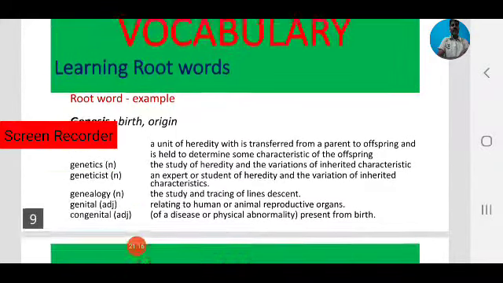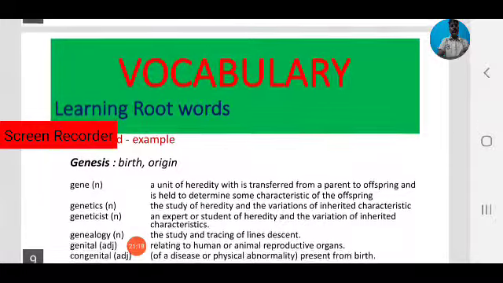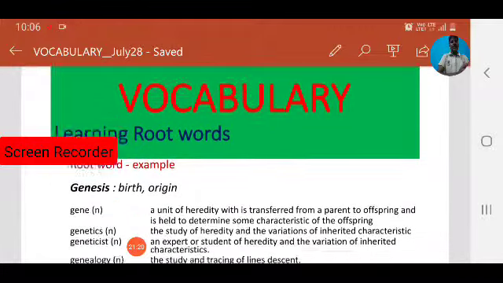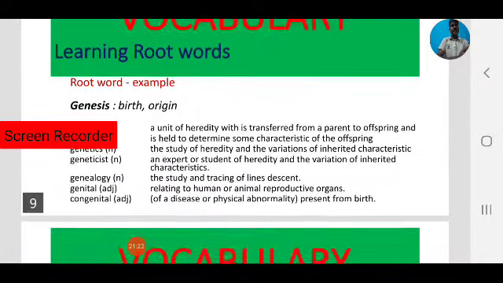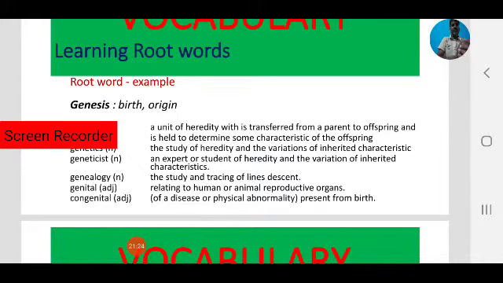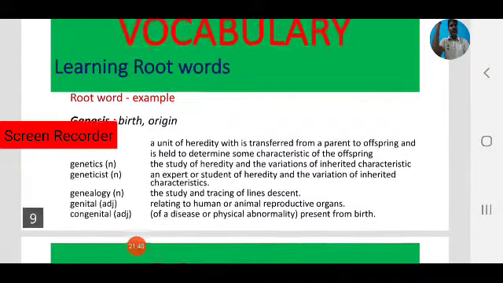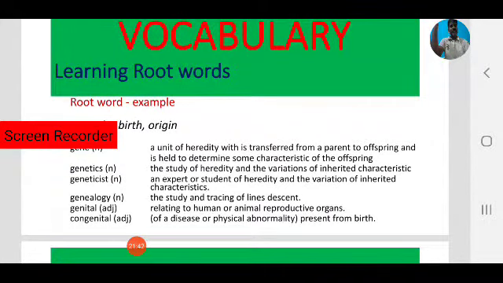Okay, for example, a root word: Genesis. So observe the slide. Genesis, that is a root word. What is the meaning of Genesis? Birth or origin. Genesis is a root word, and its meaning is birth or origin. How are other words formed based on the root?